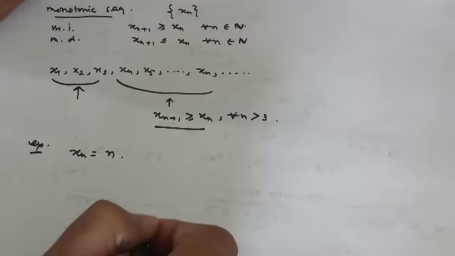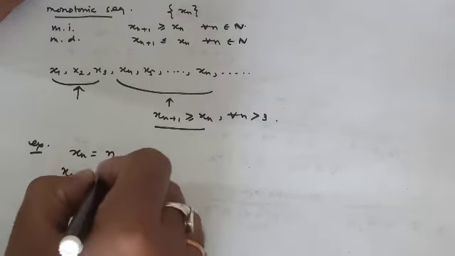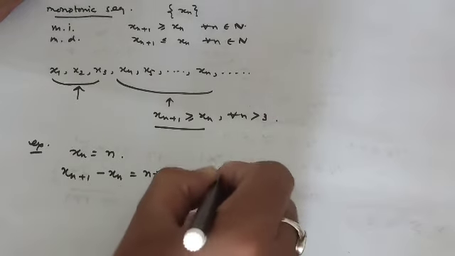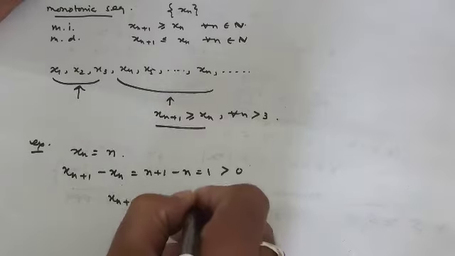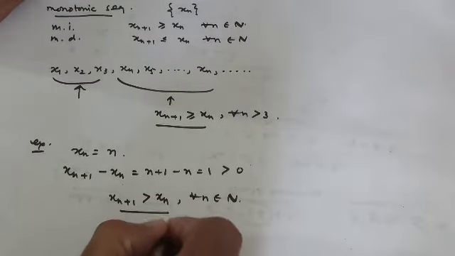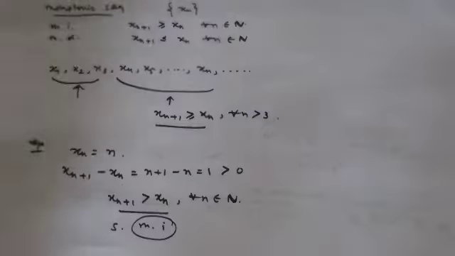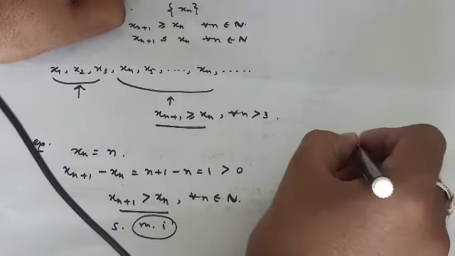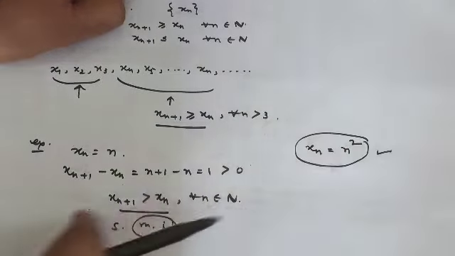All right, now take a few examples, like example xn equals n. If we consider, check whether it is monotonic increasing or decreasing. Obviously what you will do, xn plus 1 minus xn, you will get n plus 1 minus n, so 1, greater than 0. In fact it is holding for all n belongs to N, so it is monotonic increasing. In fact it is strictly monotonic increasing. Correct? All right, now xn equals, say we are considering, n square. Check whether it is monotonic increasing or not.